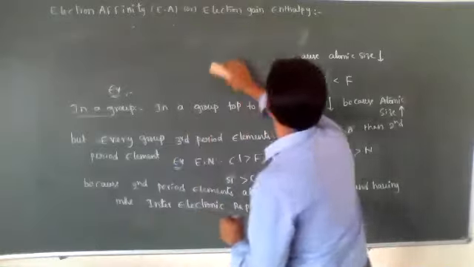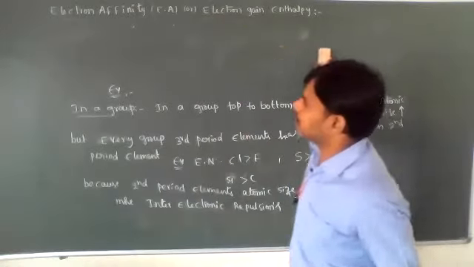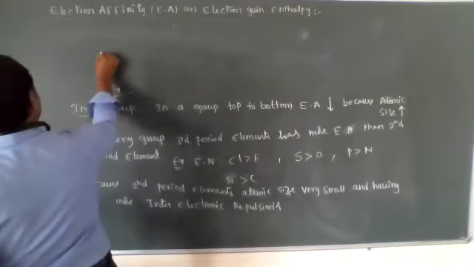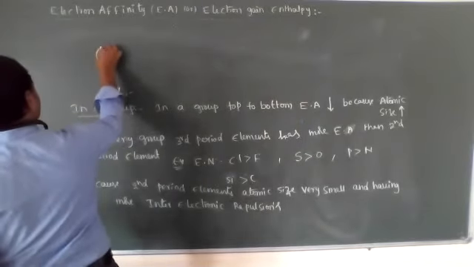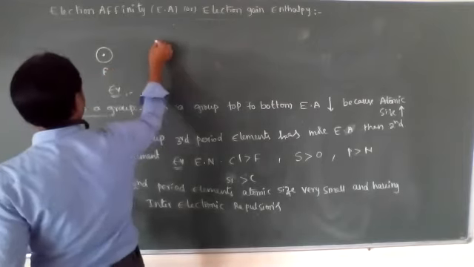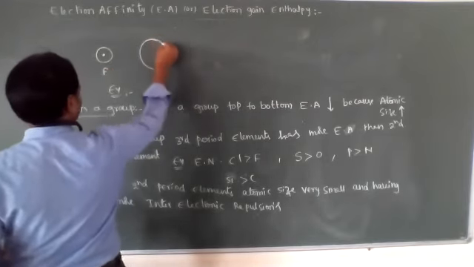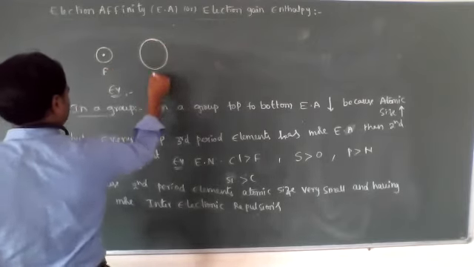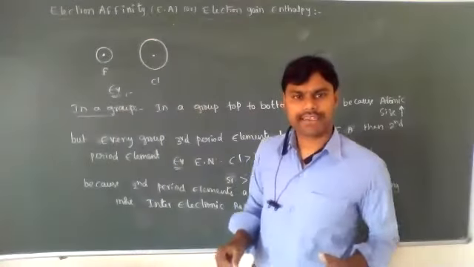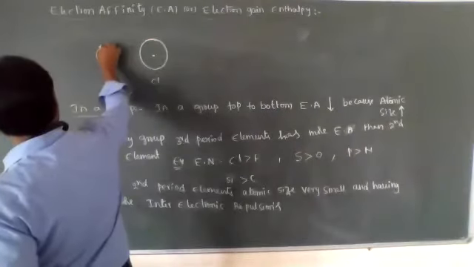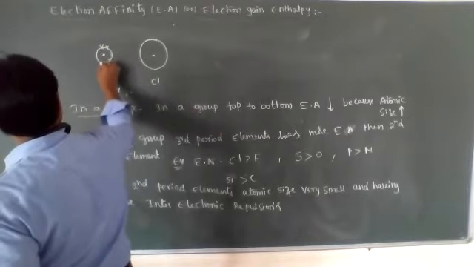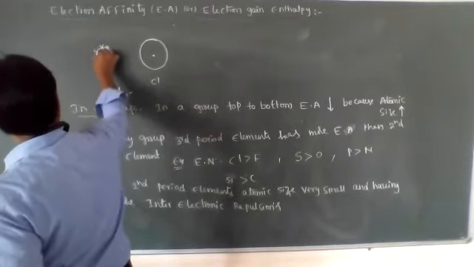Let's see, I will explain the diagram. For example, fluorine and chlorine. This is fluorine. This is chlorine. In the fluorine atom, how many valence electrons are present? 7 valence electrons are present: 2, 4, 6, 7.